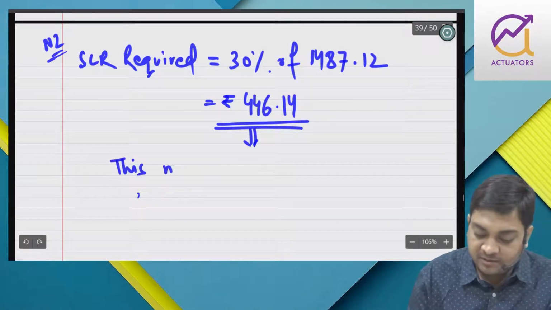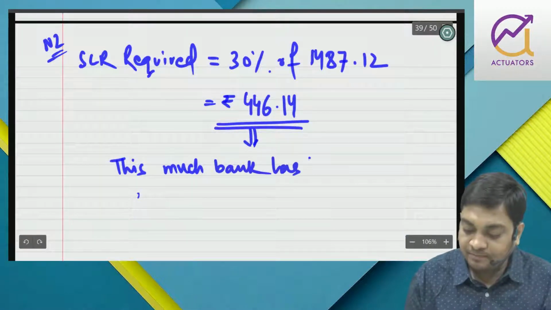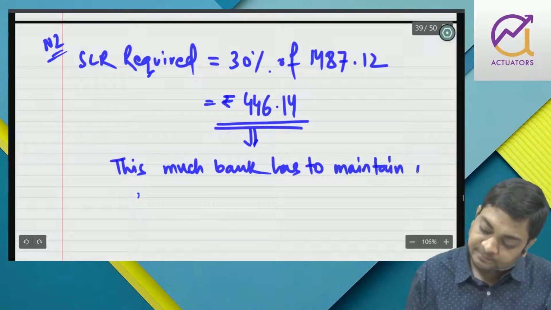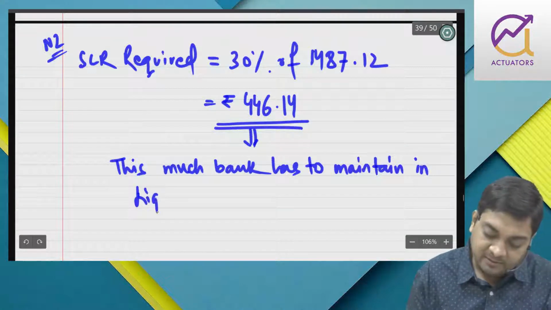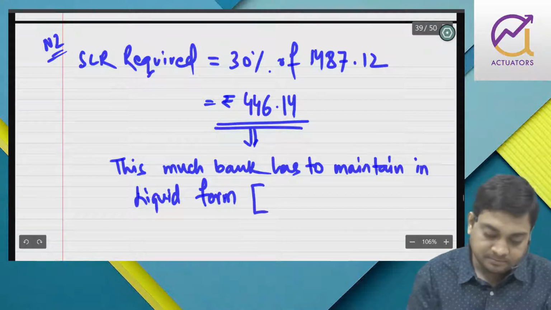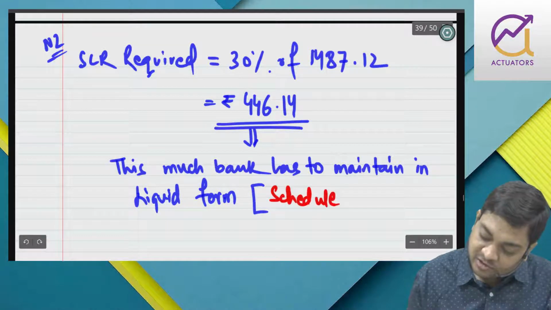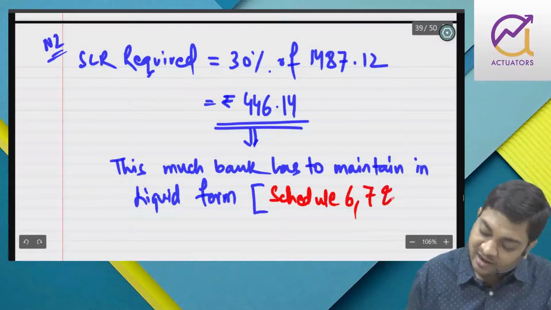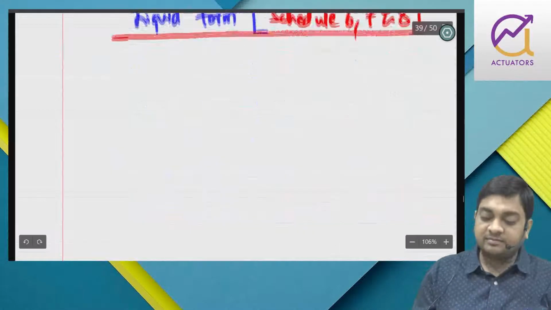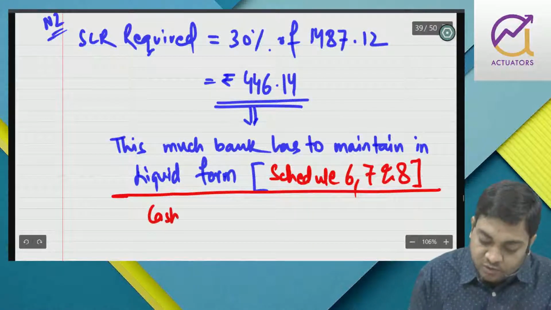So this much the bank has to maintain in liquid form. To be very short, schedule 6, 7 and 8. So this much, okay. So what is cash?